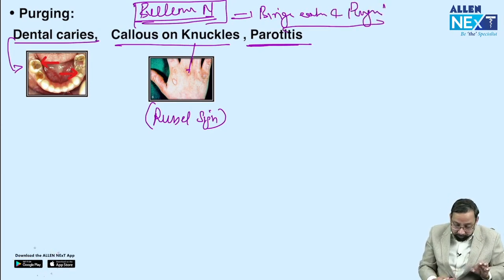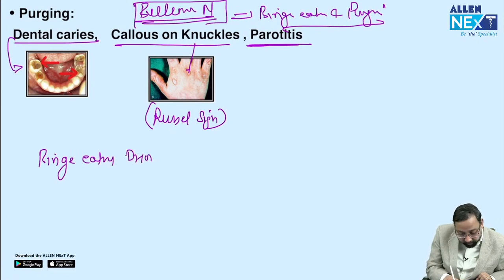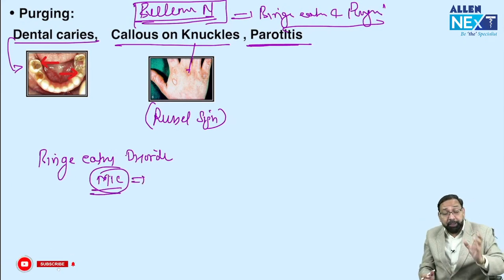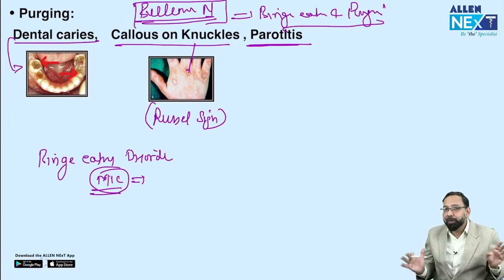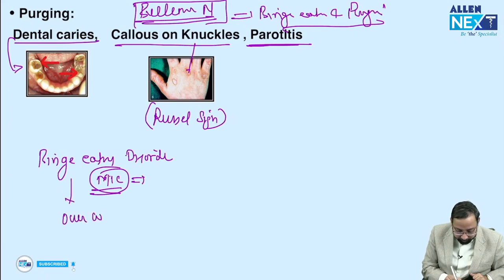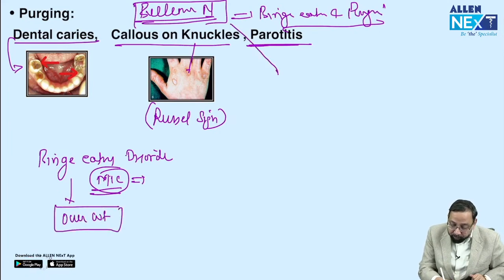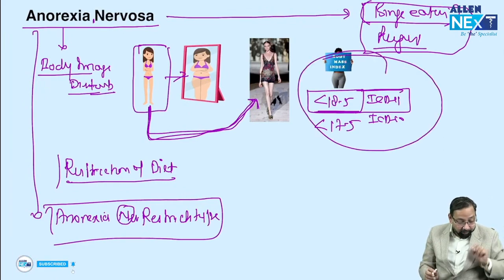I am going to conclude. Before that, binge eating disorder. One more disorder, binge eating disorder, is the most common eating disorder. They take a large amount of food in a short time. They do binge eating but don't do purging, and definitely they will be overweight. In bulimia nervosa, weight will be normal or near normal. In anorexia nervosa, weight will be less. This is the catching point.